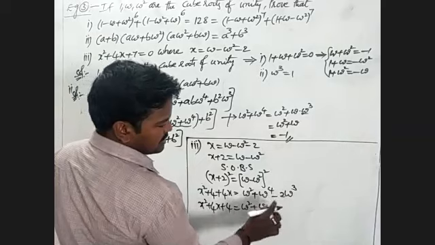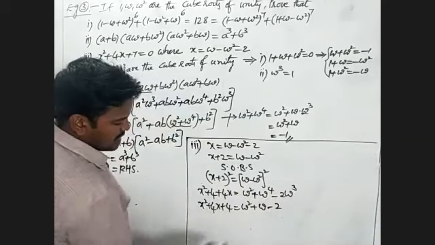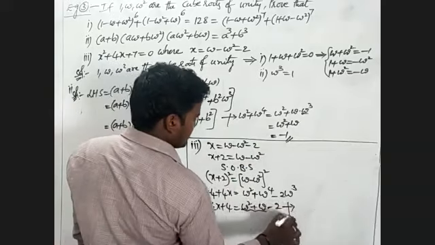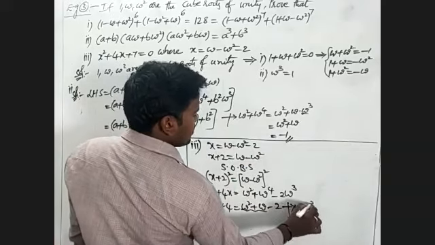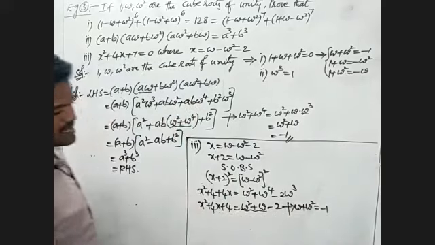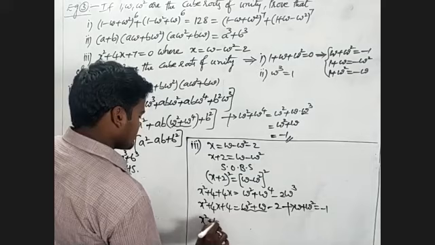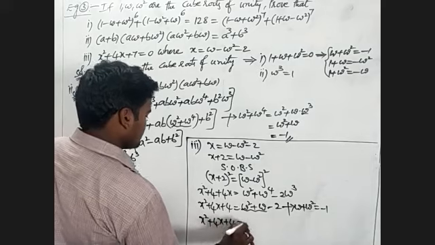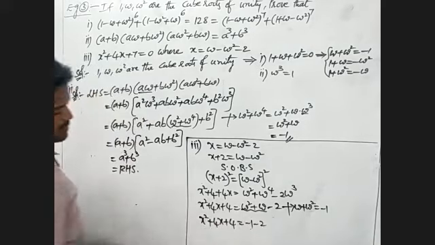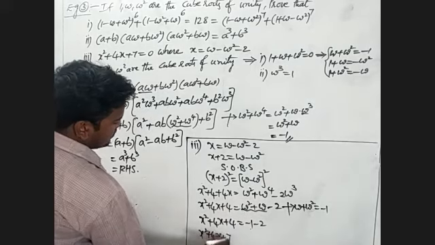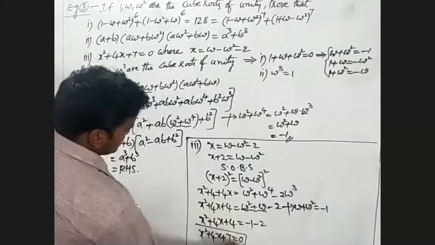Omega cube is 1, so 2 into omega cube is 2. Again we know that omega plus omega square is minus 1. So x square plus 4x plus 4 equal to minus 1 minus 2. Minus 3 becomes this side, so x square plus 4x plus 7 becomes 0.